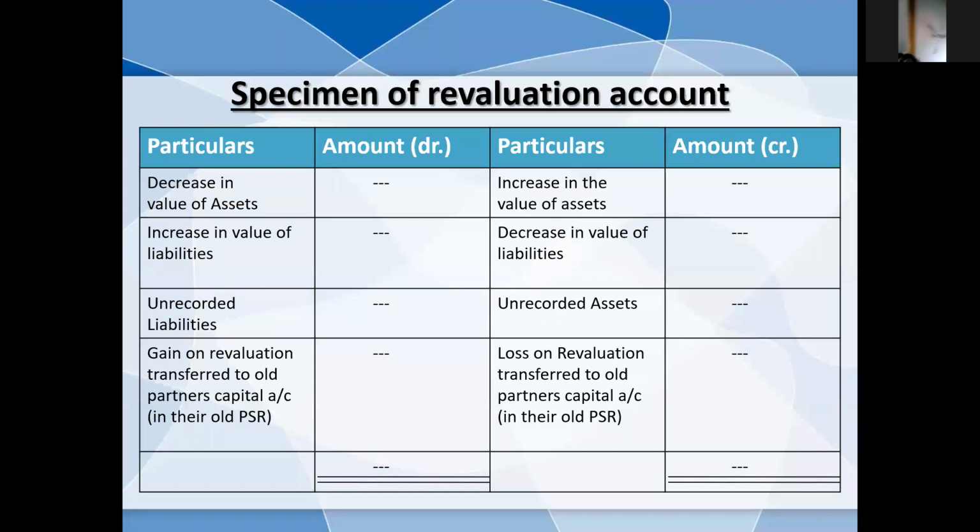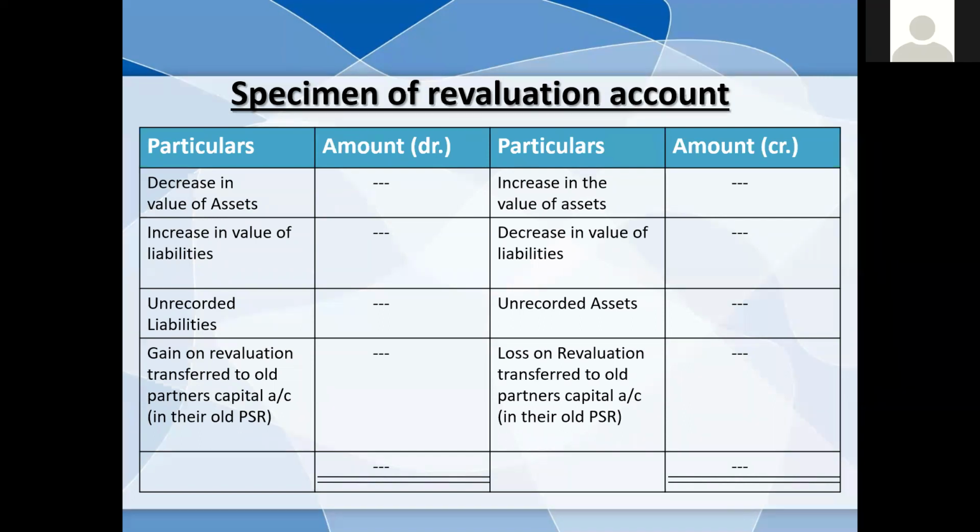Now here is the format of the revaluation account. On the debit side, decrease in value of assets, increase in value of liabilities, unrecorded liabilities, and gain on revaluation, which is transferred to all partners' capital accounts in the old ratio, is entered.